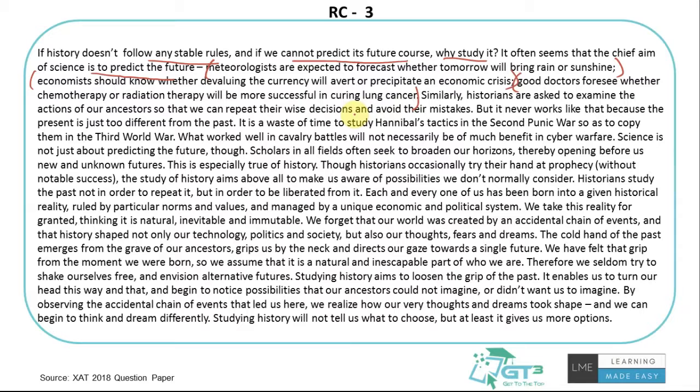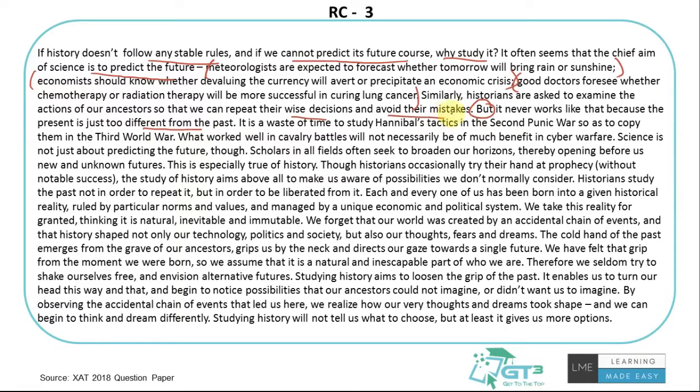Similarly, historians are asked to examine the actions of our ancestors so that we can repeat their wise decisions and avoid their mistakes. But, the author is coming to this with a contrasting word, it never works like that because the present is just too different from the past.